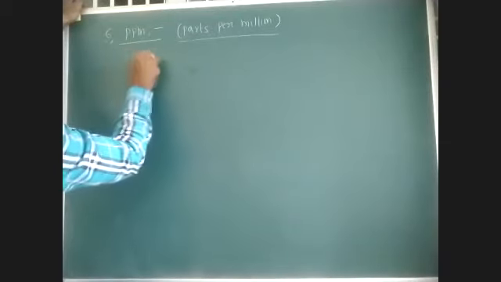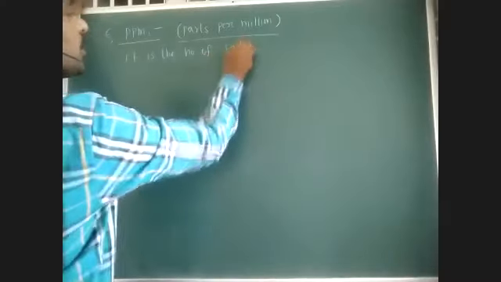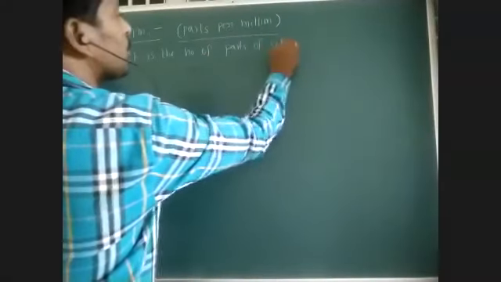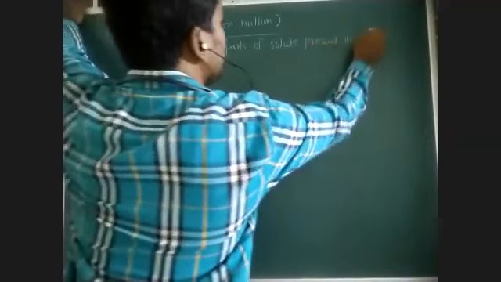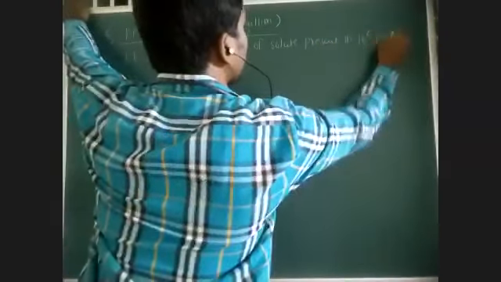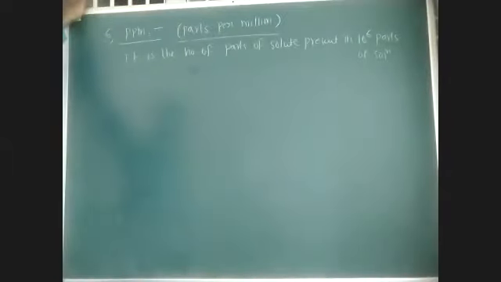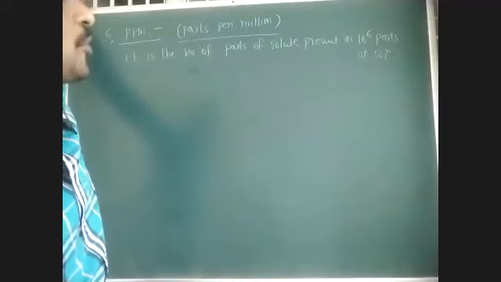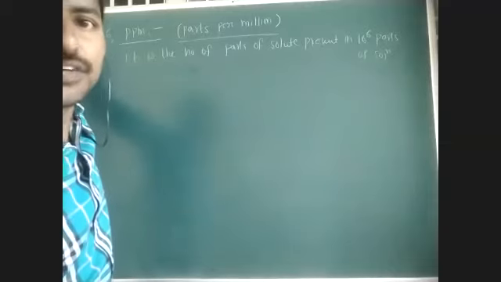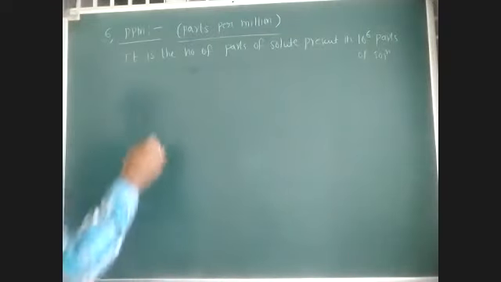It is the number of parts of solute present in million parts, million parts meaning 10 power 6 parts of solution. There we said 100 for percent; here we say million, so 10 power 6. It is the number of parts of solute present in 10 power 6 parts of solution.